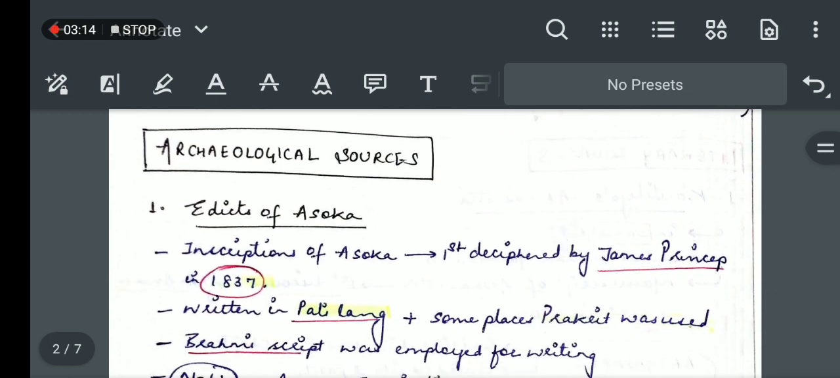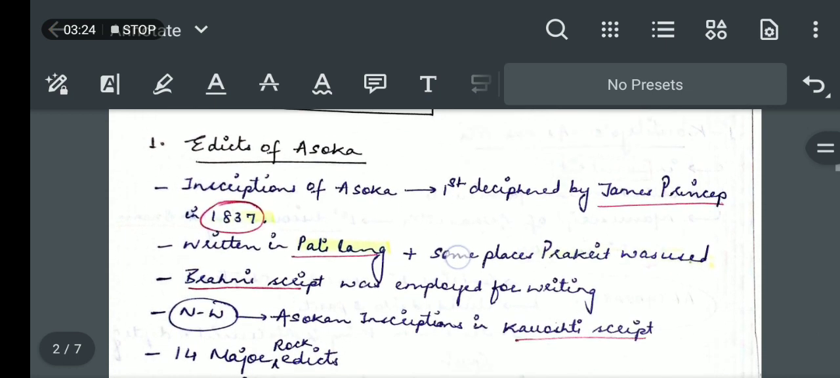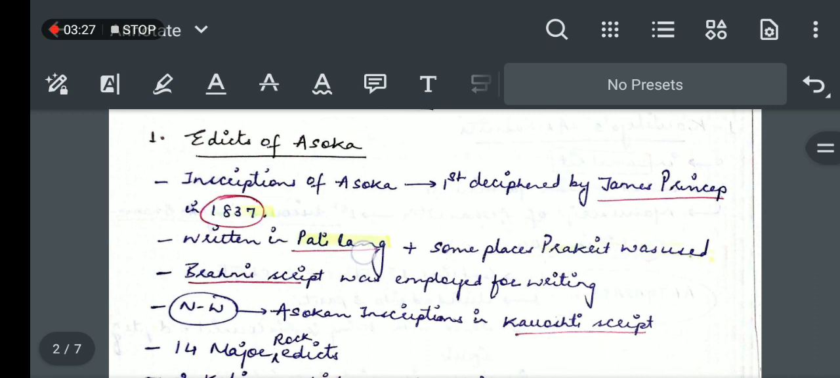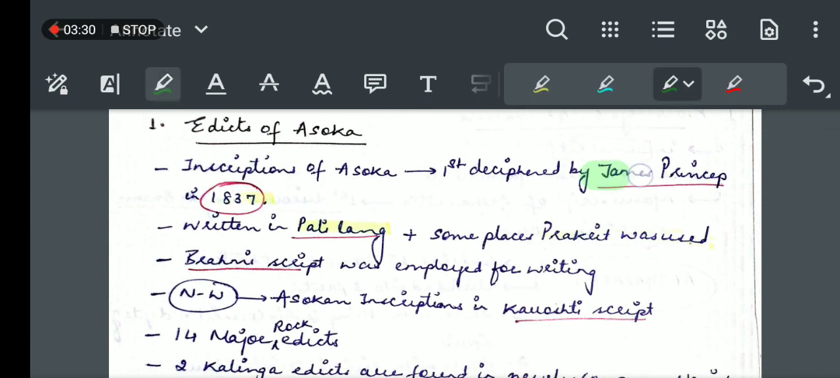Now we have some archaeological sources. Basically, this refers to the edicts of Ashoka. The inscriptions of Ashoka were first deciphered by James Prinsep in 1837. These edicts were written in both Pali and Prakrit languages, and various scripts were employed, like the Brahmi script and the Kharosthi script. An example of the Kharosthi script is the Shahbazgarhi inscription.